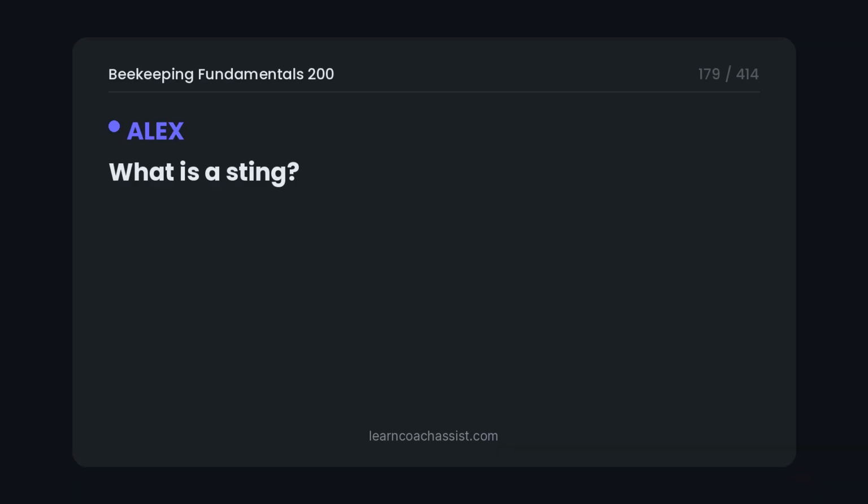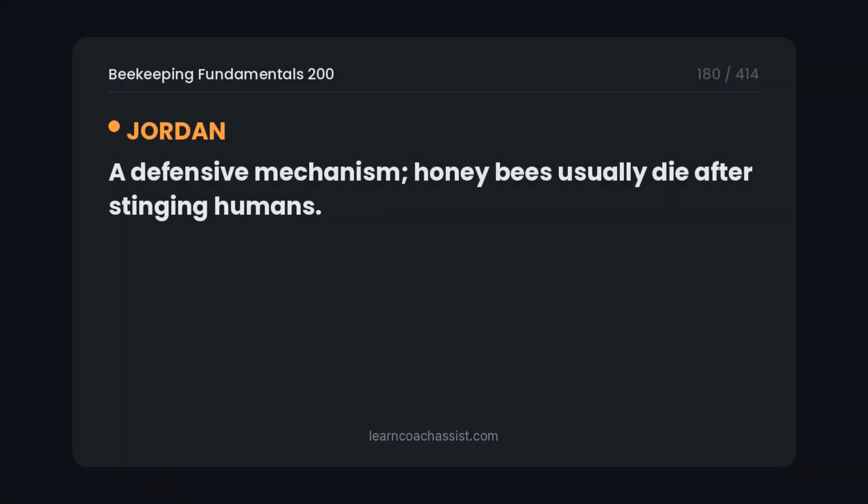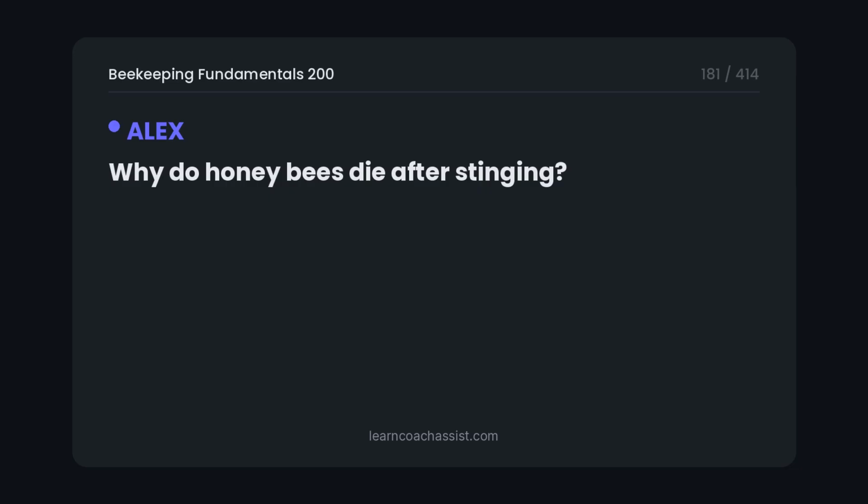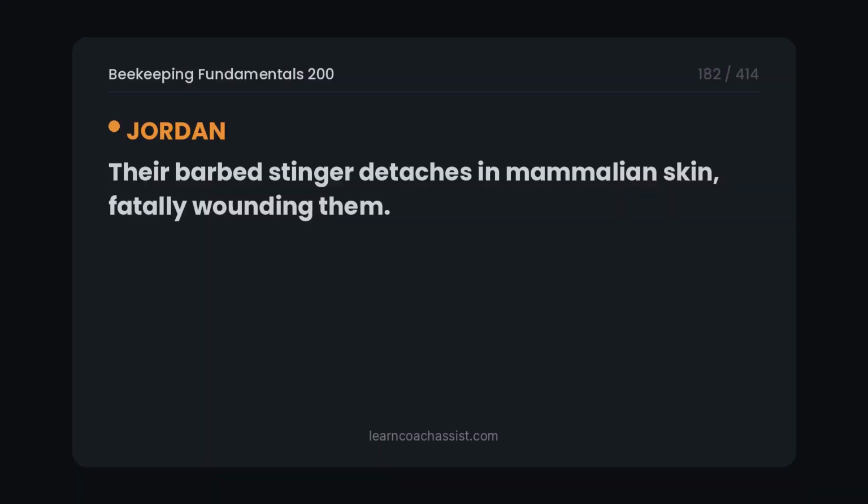What is a sting? A defensive mechanism. Honey bees usually die after stinging humans. Why do honeybees die after stinging? Their barbed stinger detaches in mammalian skin, fatally wounding them.